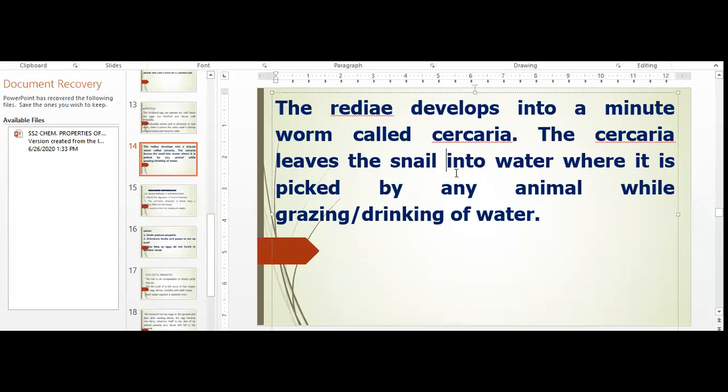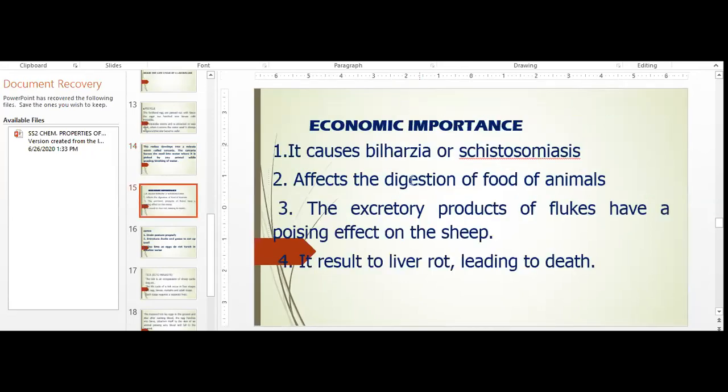Now, when it drops off, when animals like cattle and sheep graze or drink water, they pick up the cercaria. When they pick the cercaria, it develops fully in the body of the cattle and the cycle continues. I believe I've explained the life cycle of liver fluke. Now, let's look at the effect.